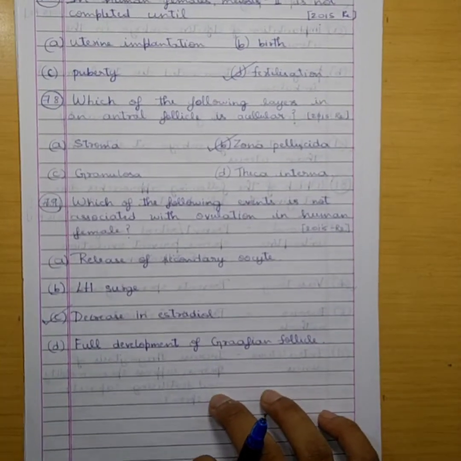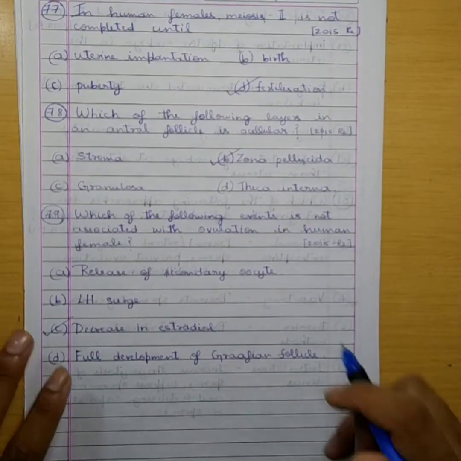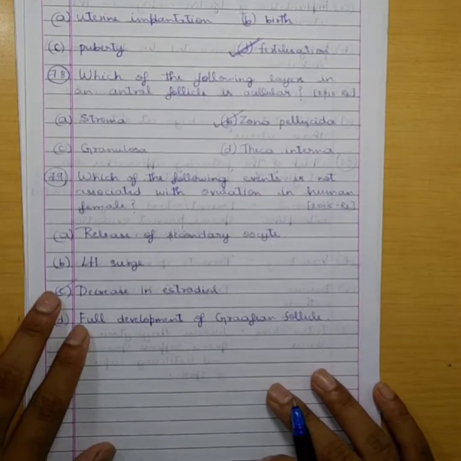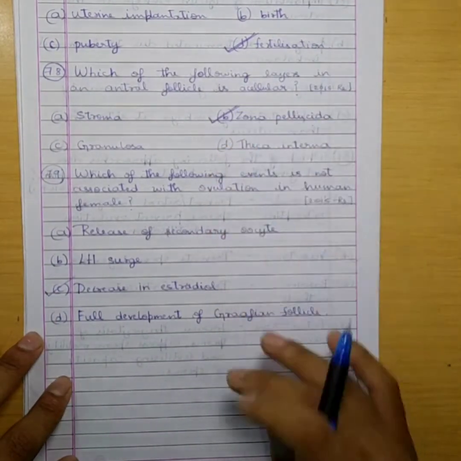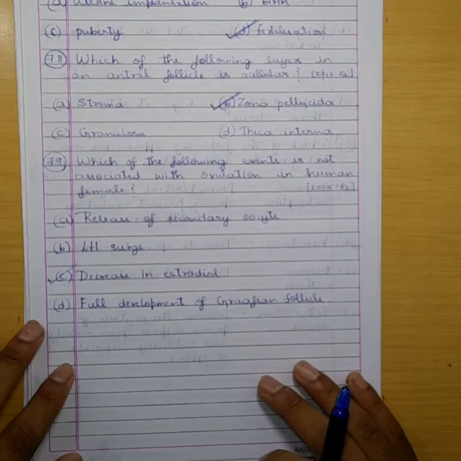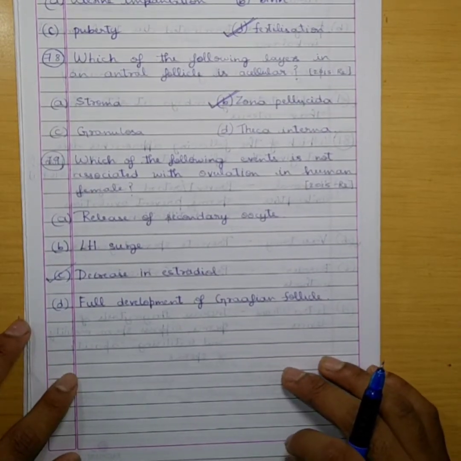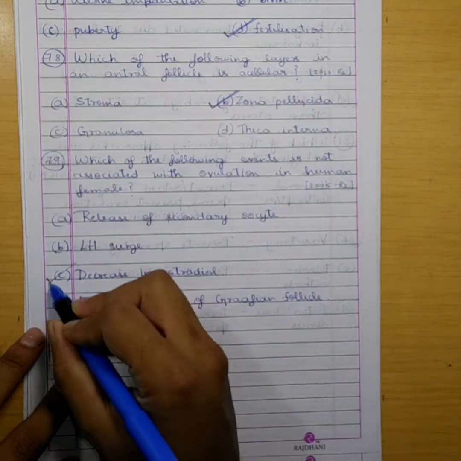77. In human females, meiosis II is not completed until fertilization. Option D. 78. Which of the following layers in an antral follicle is acellular? Option B. Zona pellucida. 79. Which of the following events is not associated with ovulation in human females? Decrease in estradiol. C.